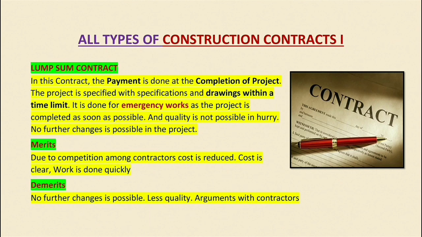In this contract, the payment is done at the completion of the project for all items together. The project is specified with specification and drawings within a time limit, and it is done for emergency work. We make this type of contract with a contractor if we want to carry out work on an urgent basis. So that's why we don't care about the quality of work, but we want the work done.